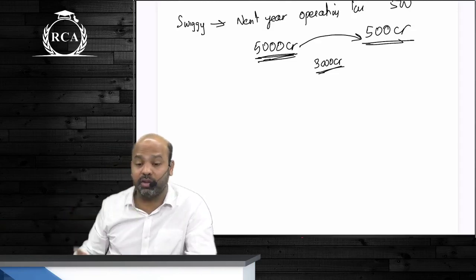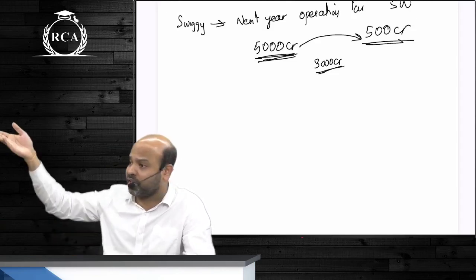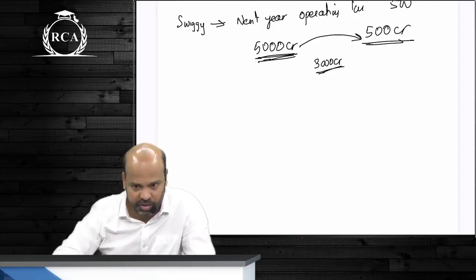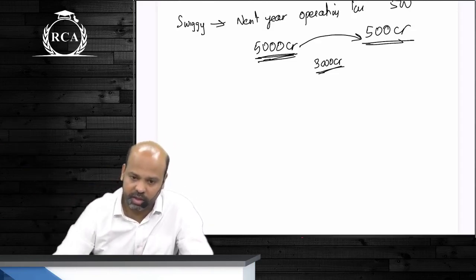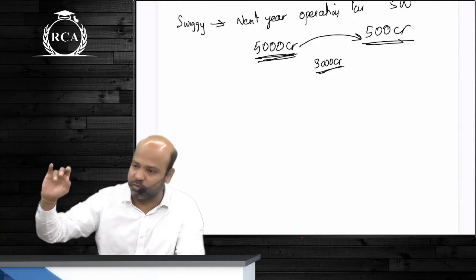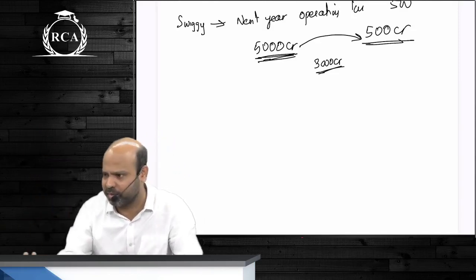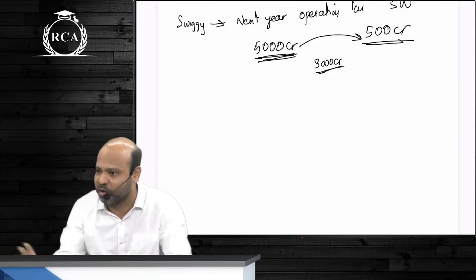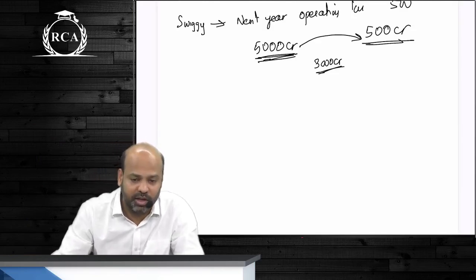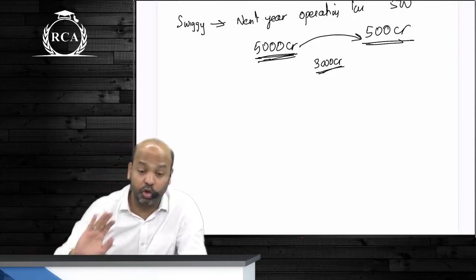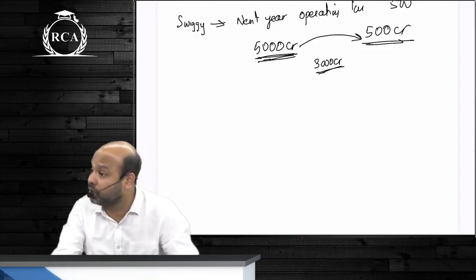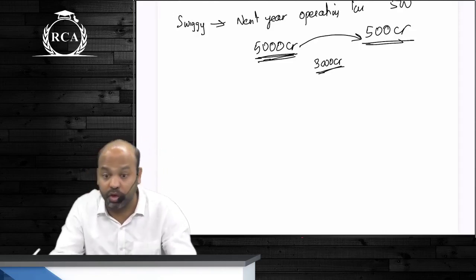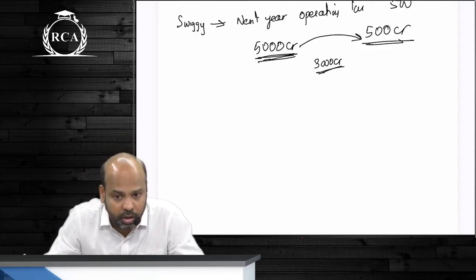What if your organization is expected to incur losses for the next 10 years? Will you make a provision for all of those losses now only? Imagine, beta, you make a provision for all of those losses now only, balance sheet की लग गई अभी. Gaya. There's absolutely no point in looking at that balance sheet also now. You do not make a provision, guys, for future operating losses only because there is no obligation.